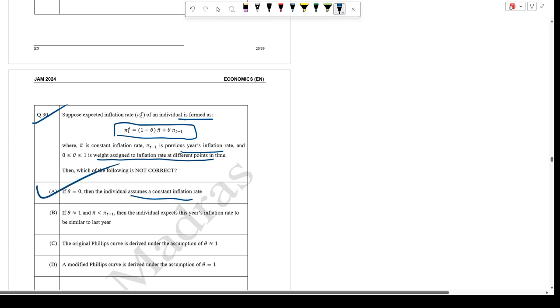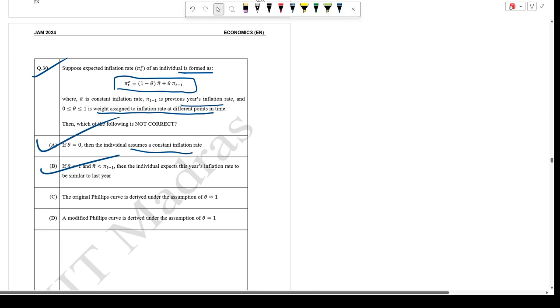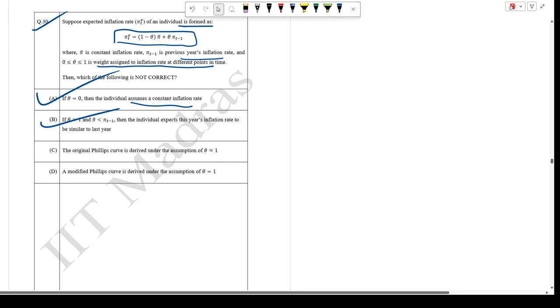If theta is almost equal to 1 and pi is less than pi t minus 1, then the individual expects this year's inflation rate to be similar to last year's. This statement is also correct, so obviously expectation changes will not be happening. C says the original Phillips curve is defined as this.